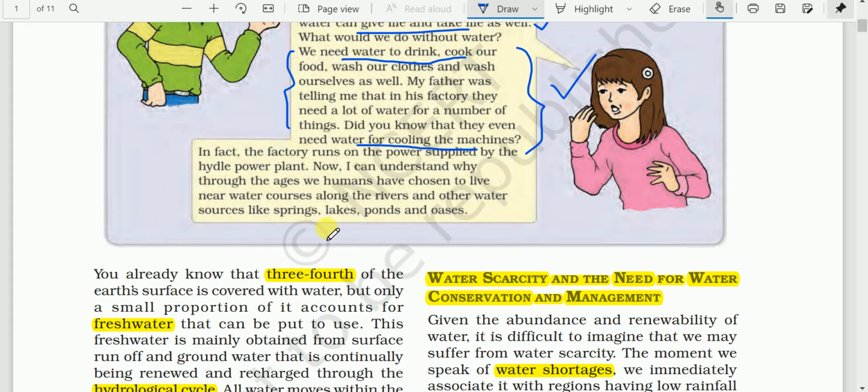At the same time, see here hydropower. Actually, the spelling is wrong, but we get power from the hydropower plants. So these are the different purposes and usefulness of water, and that is why through the ages humans have chosen to live near the water courses, along the rivers, then other water sources like springs, lakes, ponds, and oases.